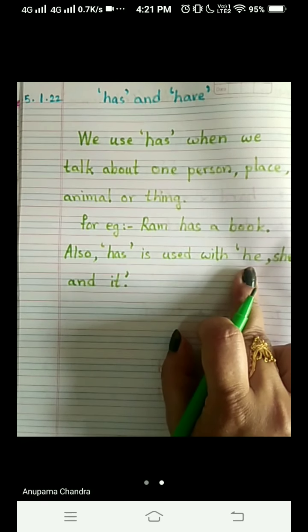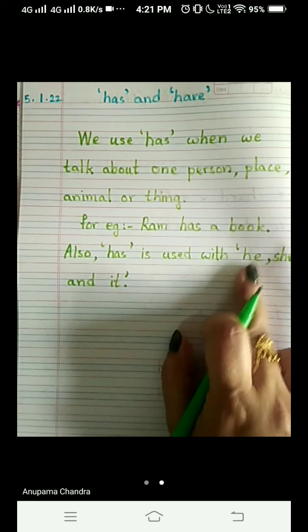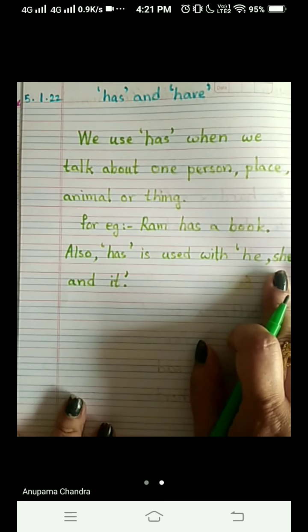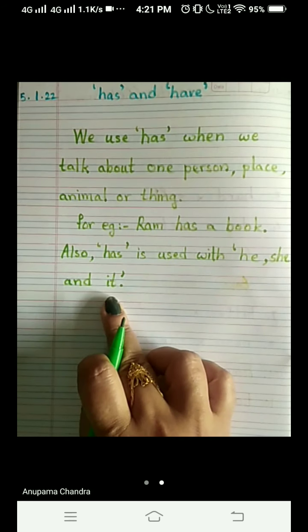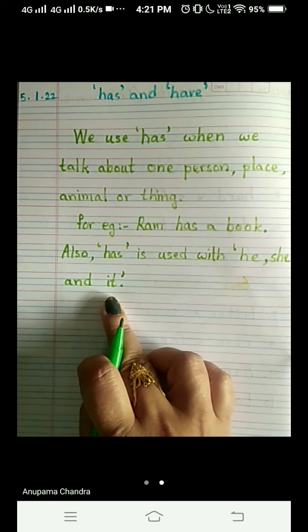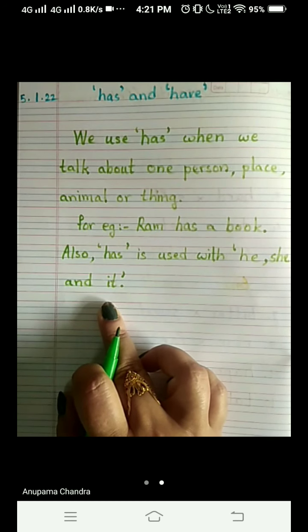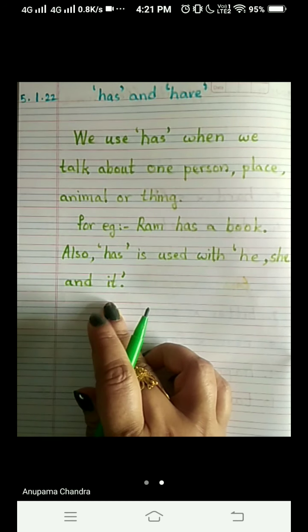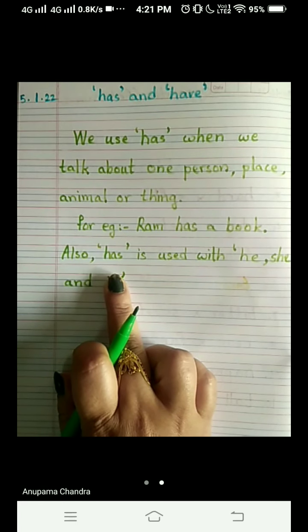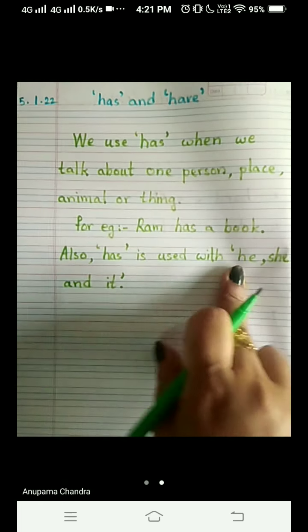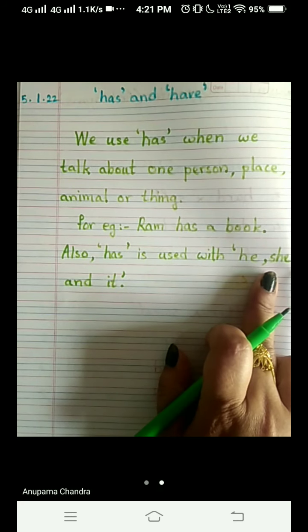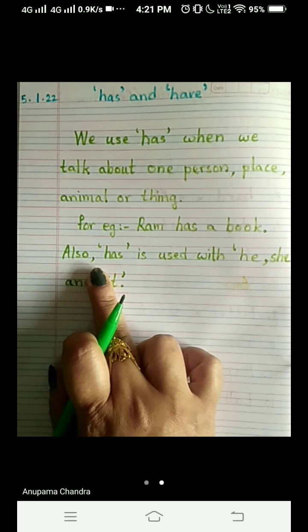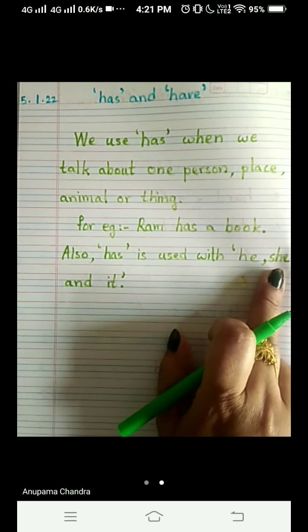Why? Because again, he is singular, one boy. She is again single or singular, you can say. That is one girl. And again, it we use for one place, animal, or thing. So here again, he, she, and it is taken as one place, person, or thing. So, has will be used. That is he and she are the pronoun we use for a boy and a girl respectively, right? So has will be used for he and she also.